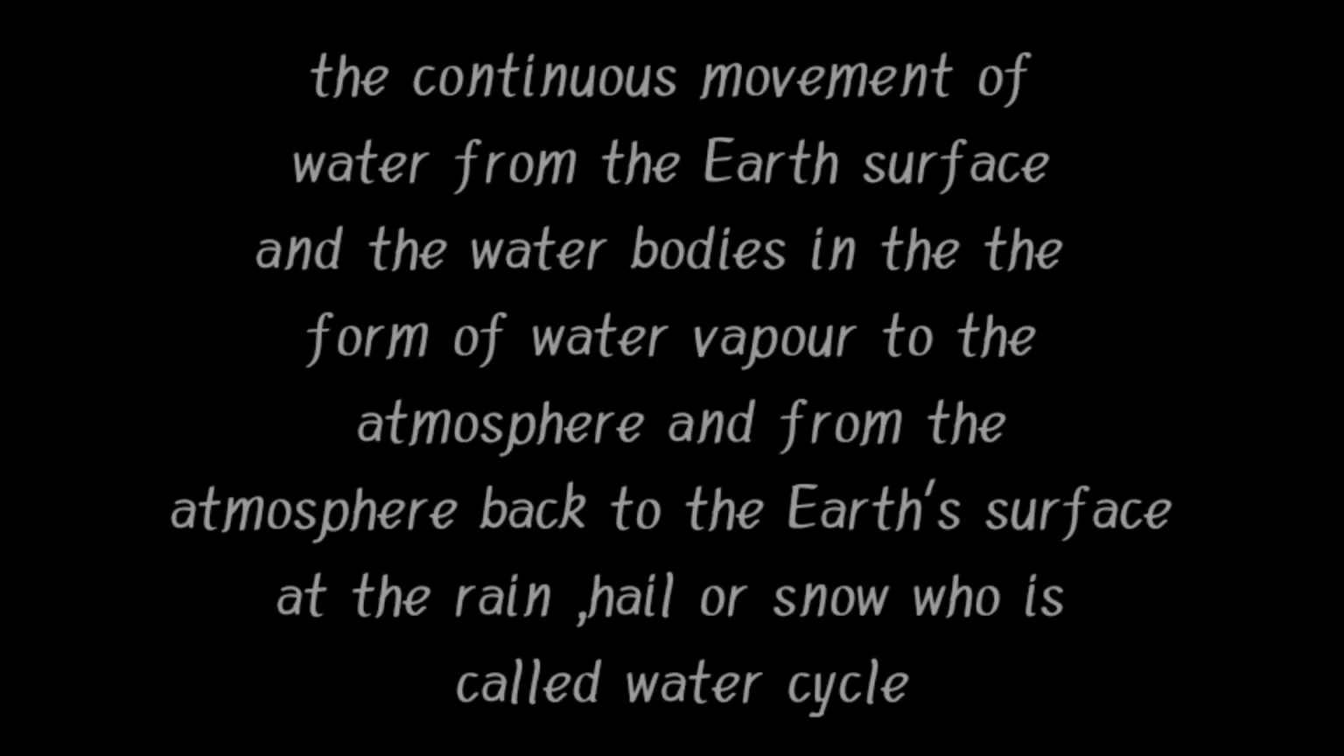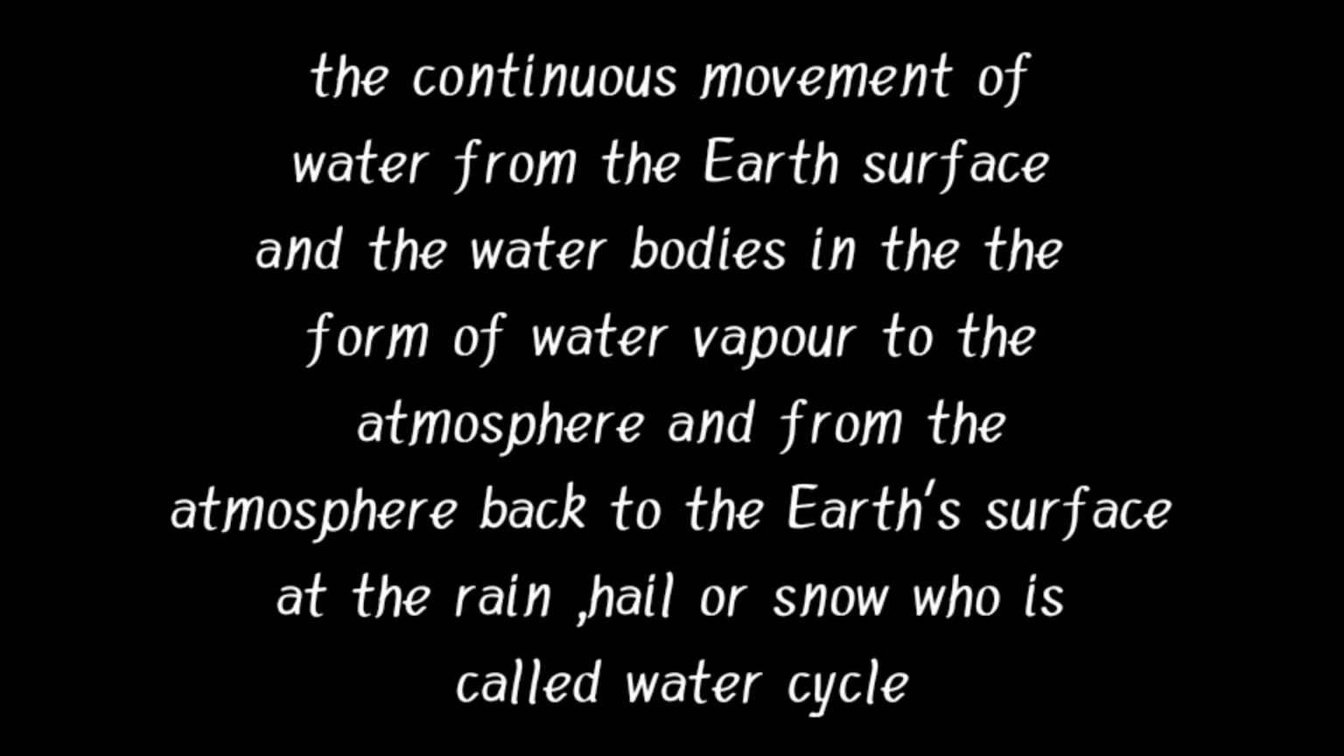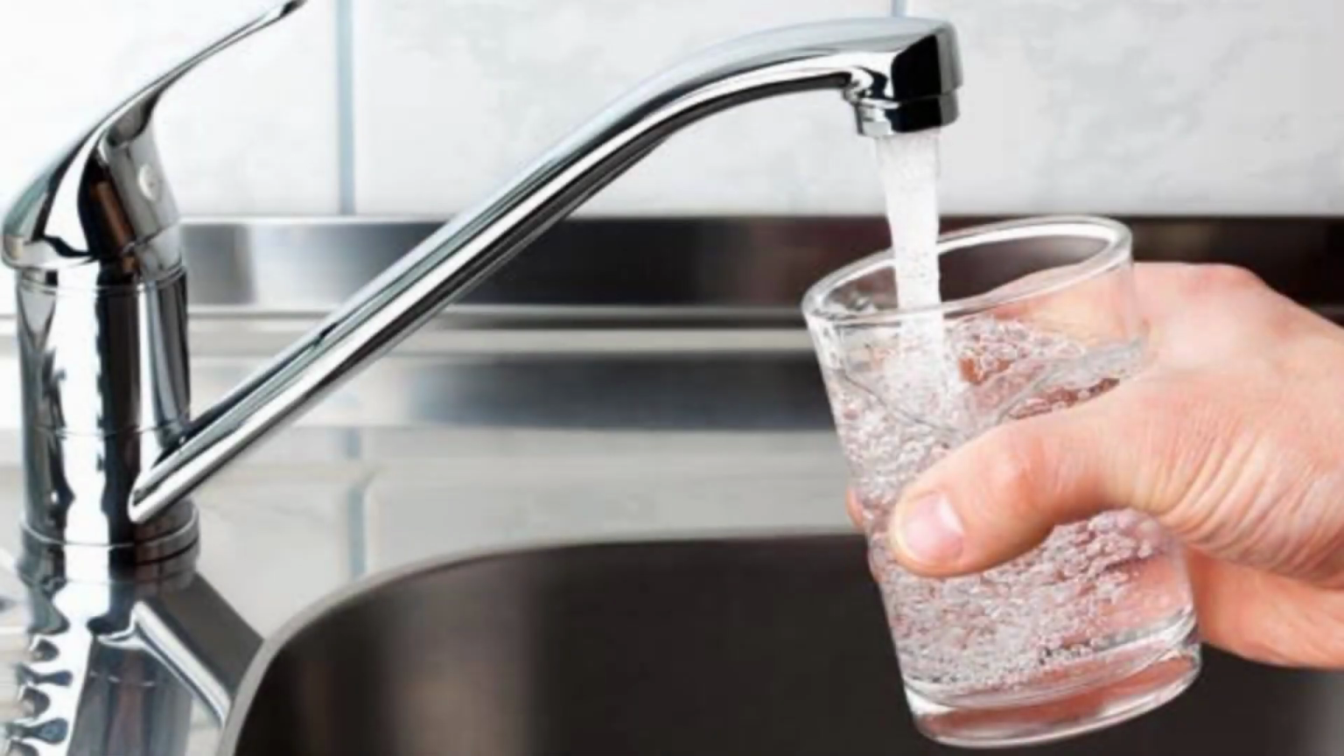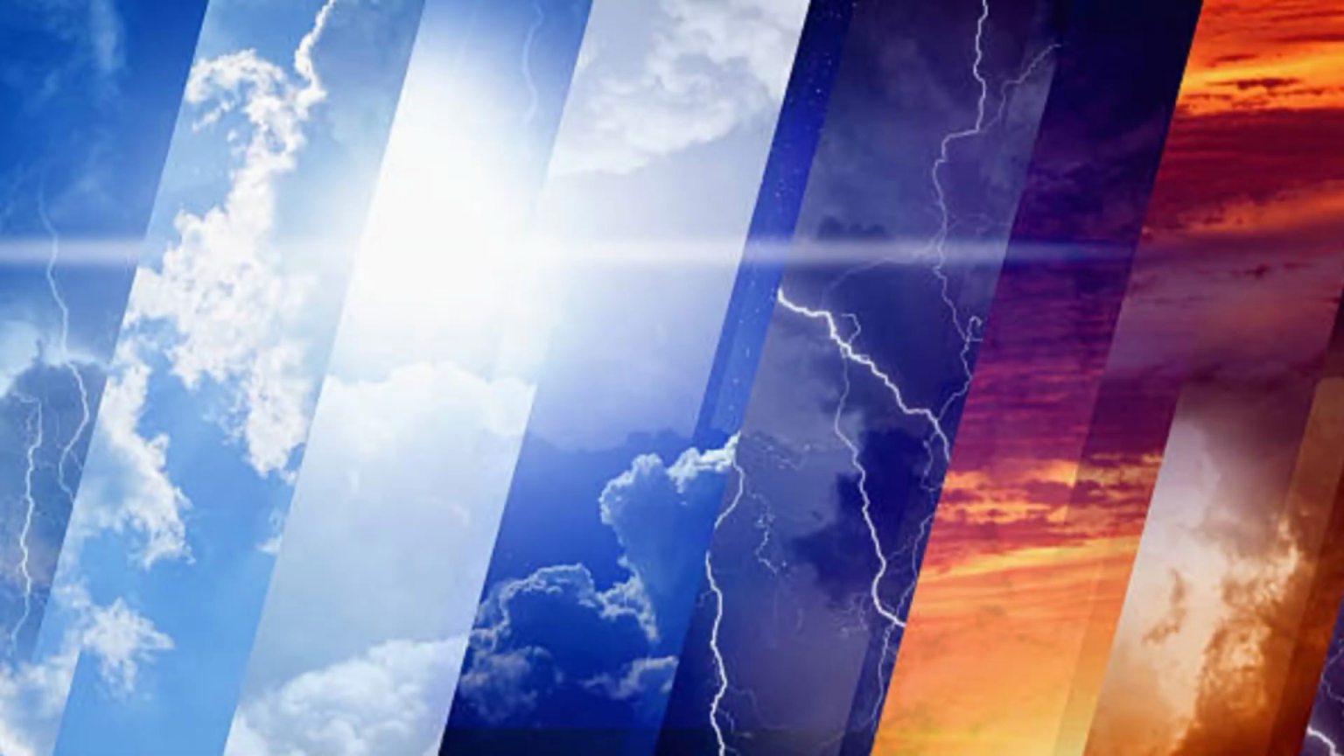Water cycle. The continuous movement of water from the earth's surface and the water bodies in the form of water vapor to the atmosphere, and from the atmosphere back to the earth's surface as rain, hail, or snow, is called the water cycle. The water cycle maintains the supply of water on the land. It also regulates the weather on earth.